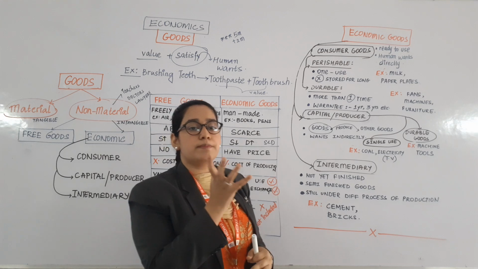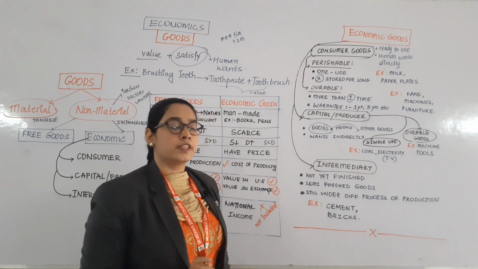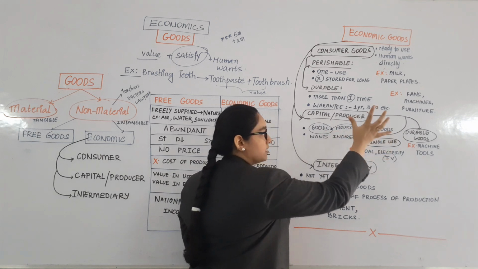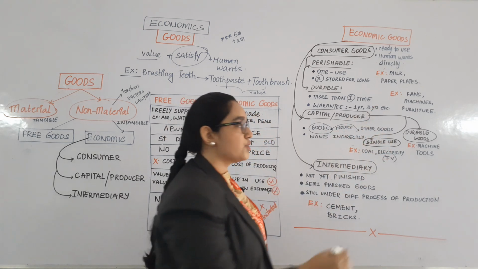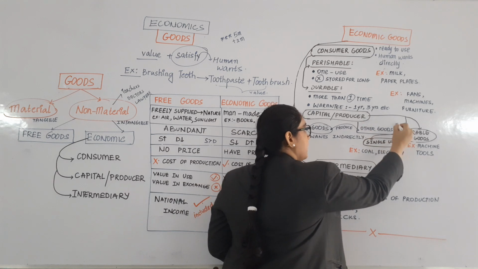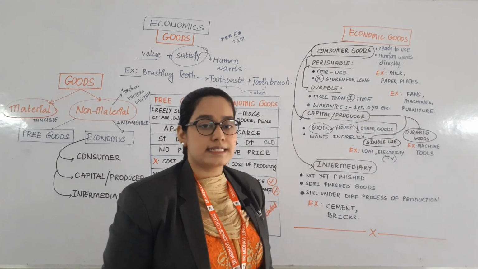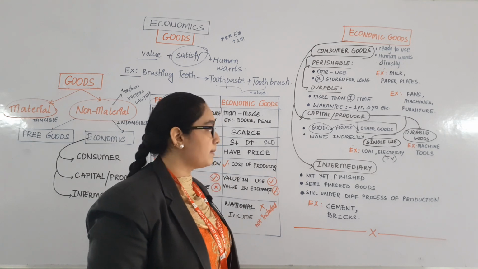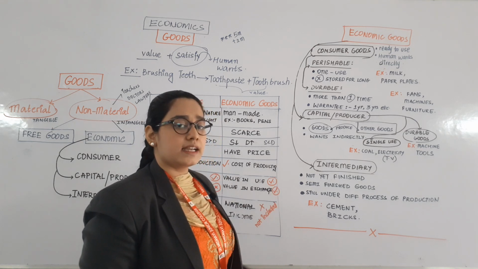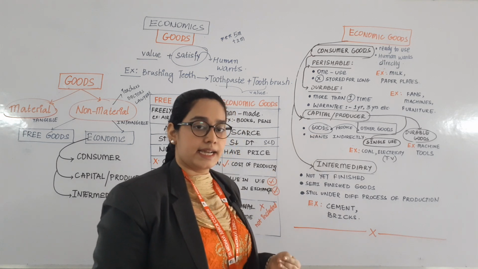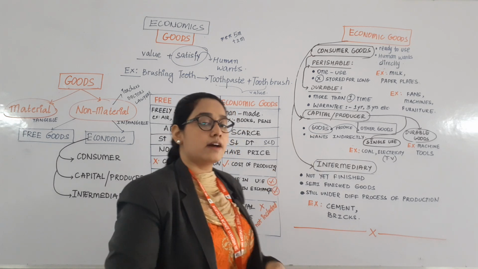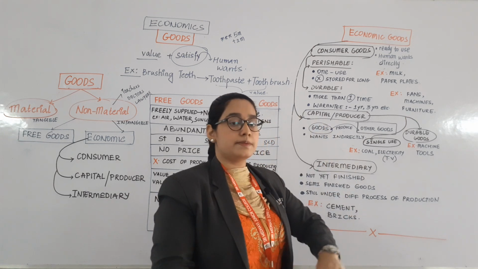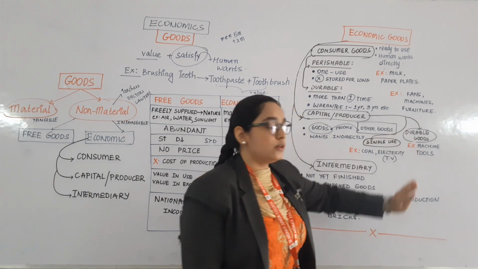Now, what do we mean by a capital good? The goods which are used to produce other goods are called capital goods. This is maybe quite confusing for you, but it can satisfy our want indirectly. This is further divided into two types: single use and durable use.